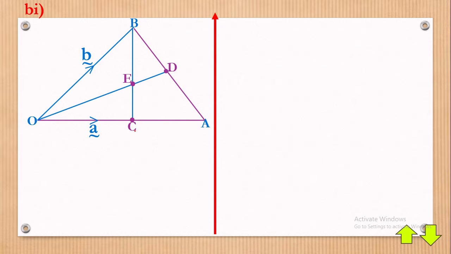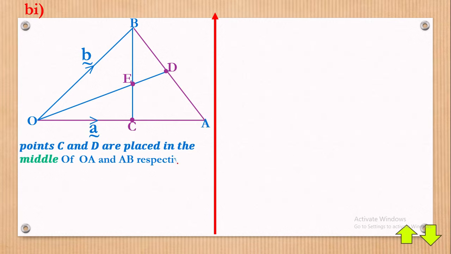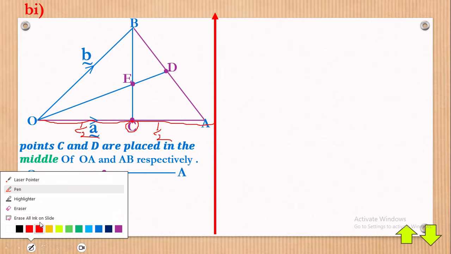Now let's get a simple reminder. They said in the question that points C and D are placed in the middle of OA and AB respectively, meaning, where is OA? OA is right here. Point C is here, so point C is in the middle, meaning we have a half this side and a half this side of that line.